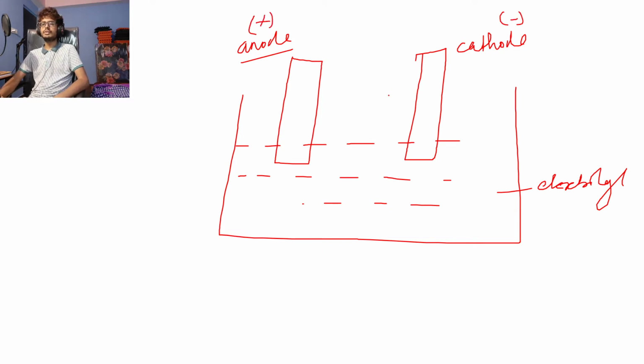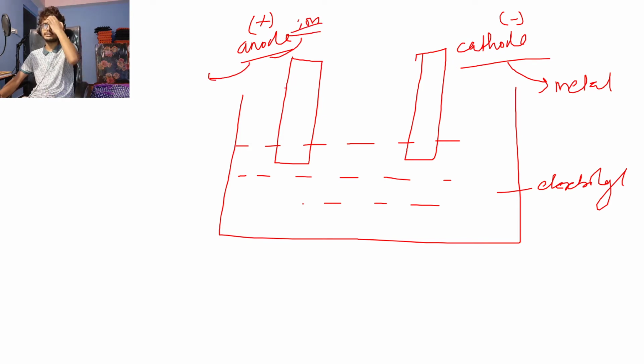So now out of the two electrodes, where does pure metal get discharged, and where does ion get discharged? So in which electrode does metal get discharged? Metal is in cathode, so metal gets discharged at cathode and ion gets discharged at anode. So this is the thing you need to know. I just told you like 2 minutes ago, right?